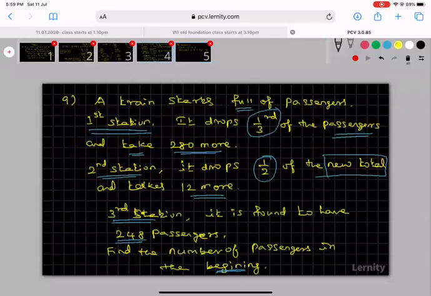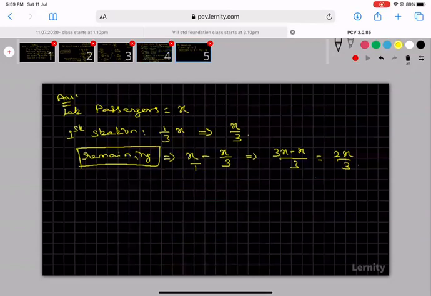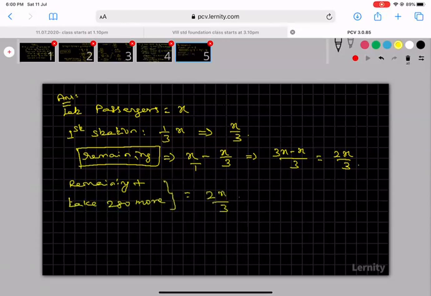But you see here, in the first station it dropped one third of the passengers and also takes 280 more. So remaining plus 280 more is equal to 2x by 3 plus 280.